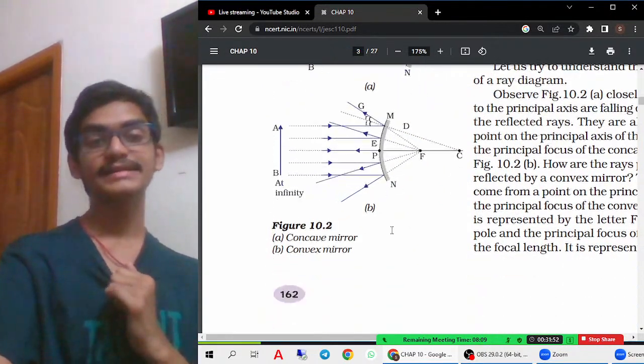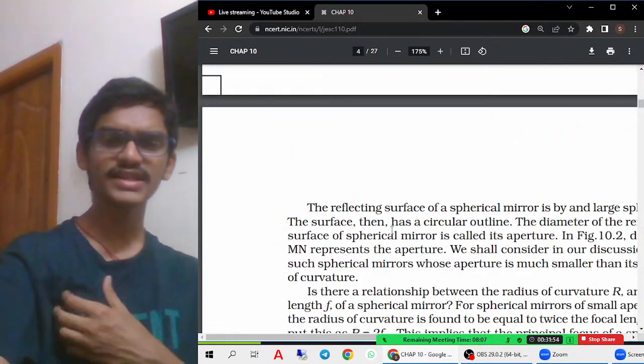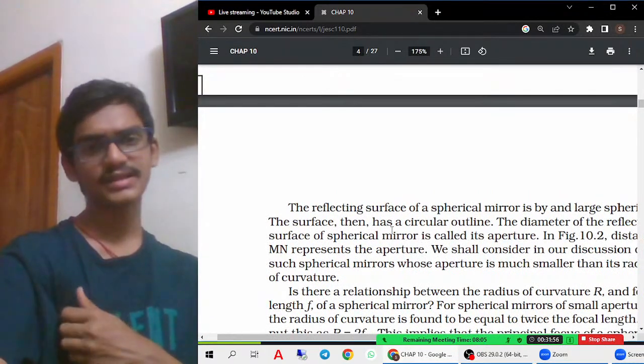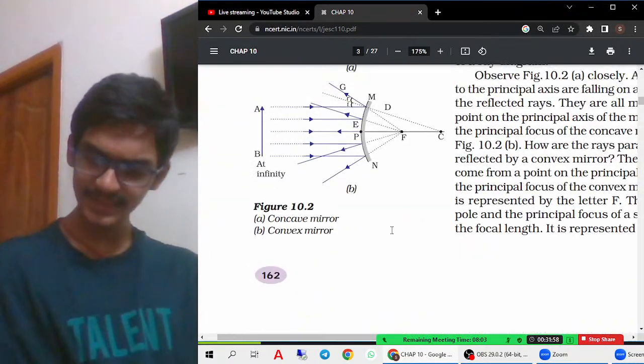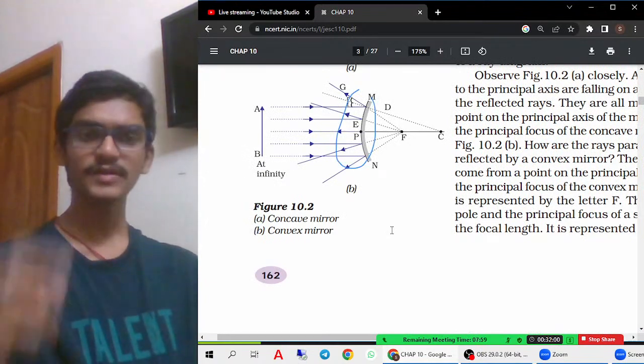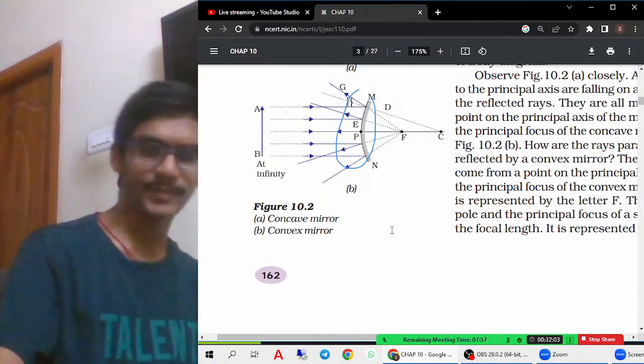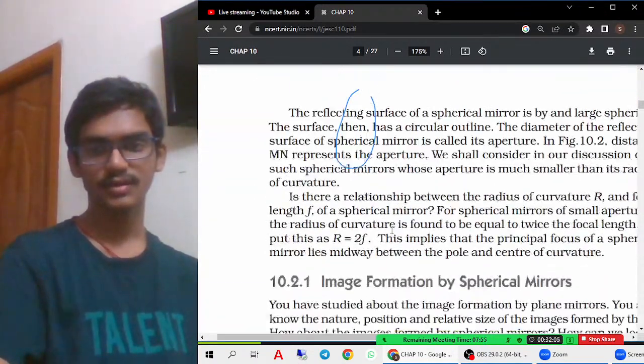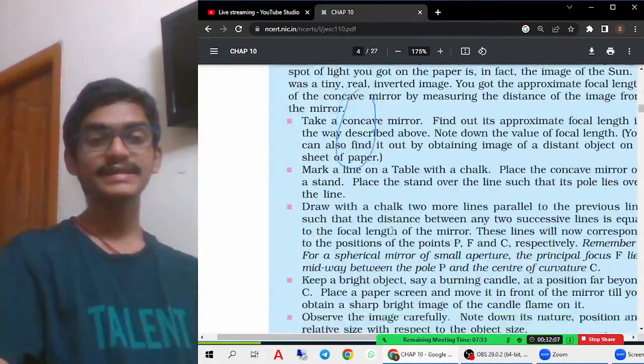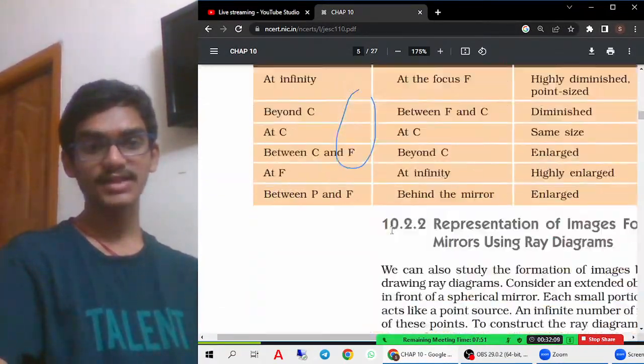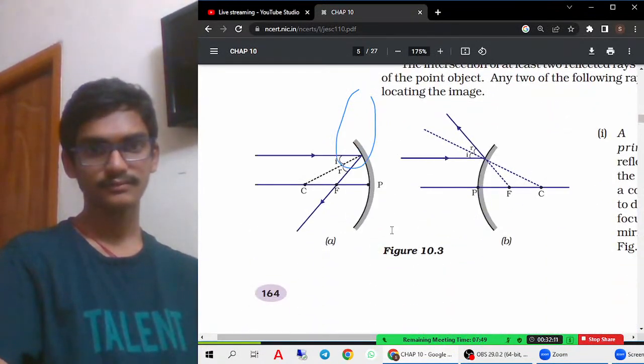Now let us try to understand what is actually aperture. Aperture is nothing but the reflecting surface. For example, this much we are taking now, this much we are taking as the reflecting surface. That is the aperture. Aperture. Now let us see the ray diagrams.